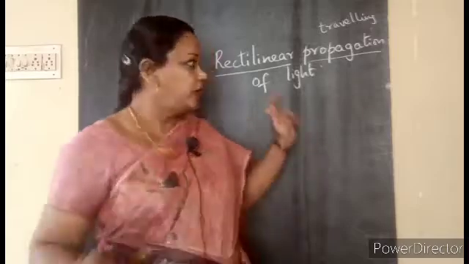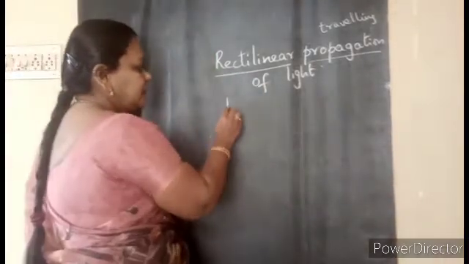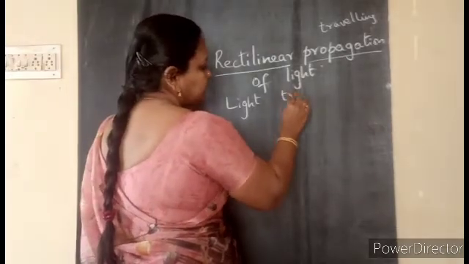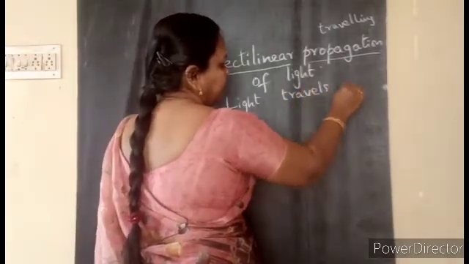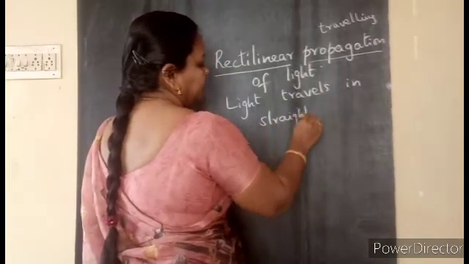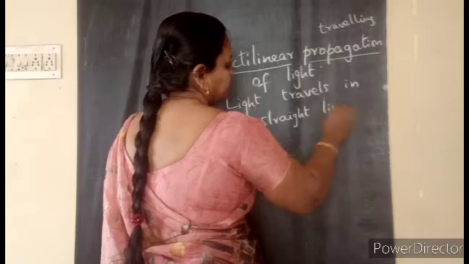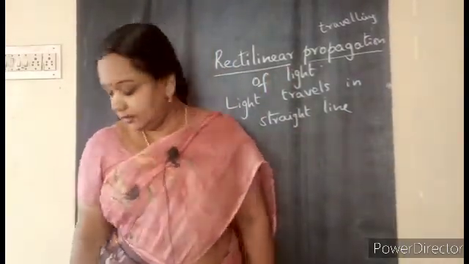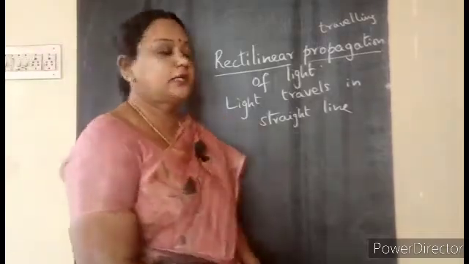So rectilinear propagation means, what does it mean? Light travels in a straight line. That is what we are going to learn today through activity. Yes, let us get started, children.